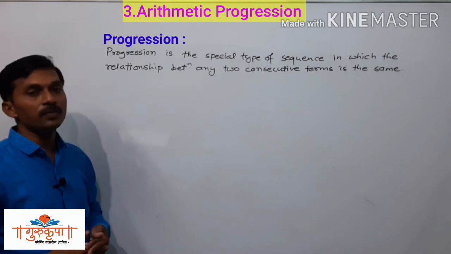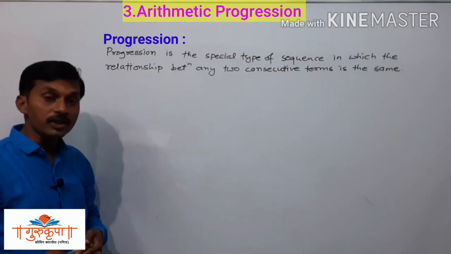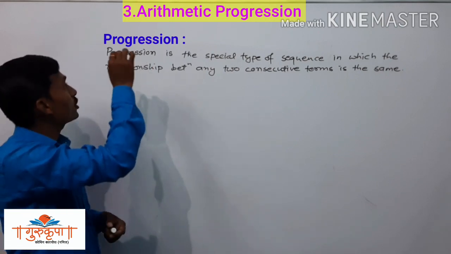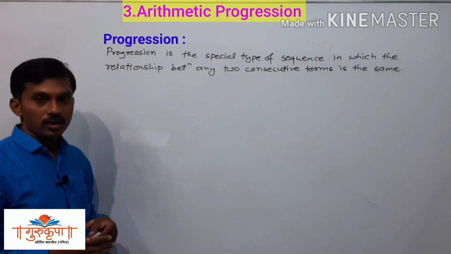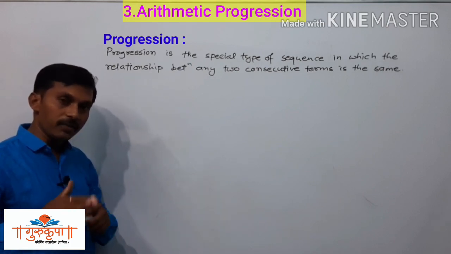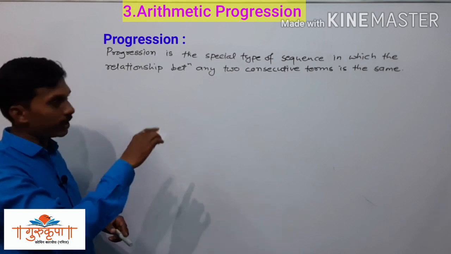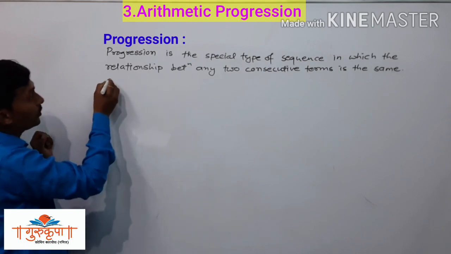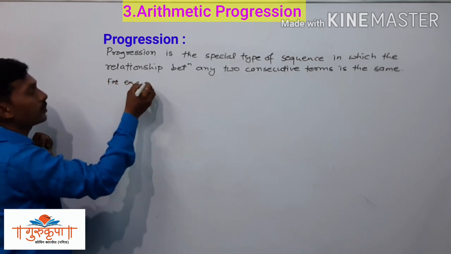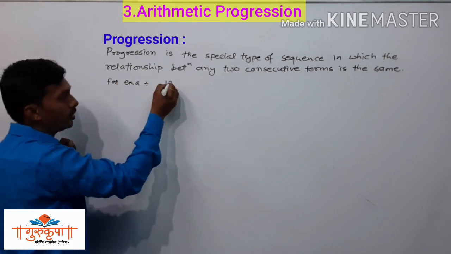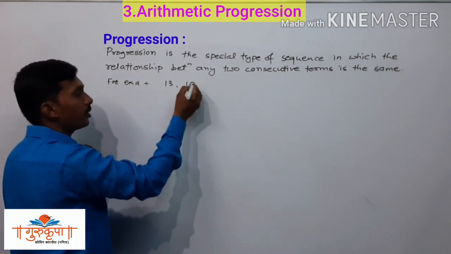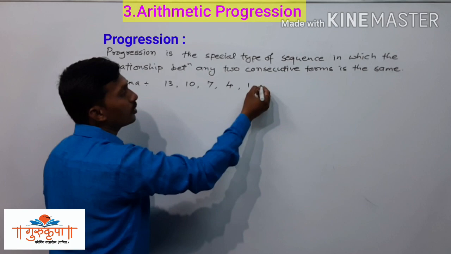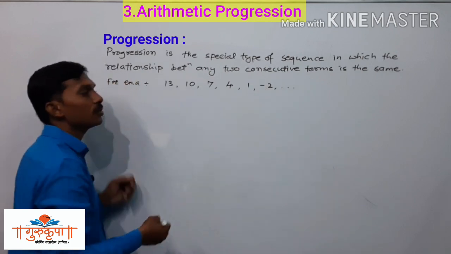So here we will take some examples of sequences which are progressions and which are not. Since we have to see the difference between what is a progression and what is not, we have to write both types of examples here. For example, 13, 10, 7, 4, 1, -2 and so on.